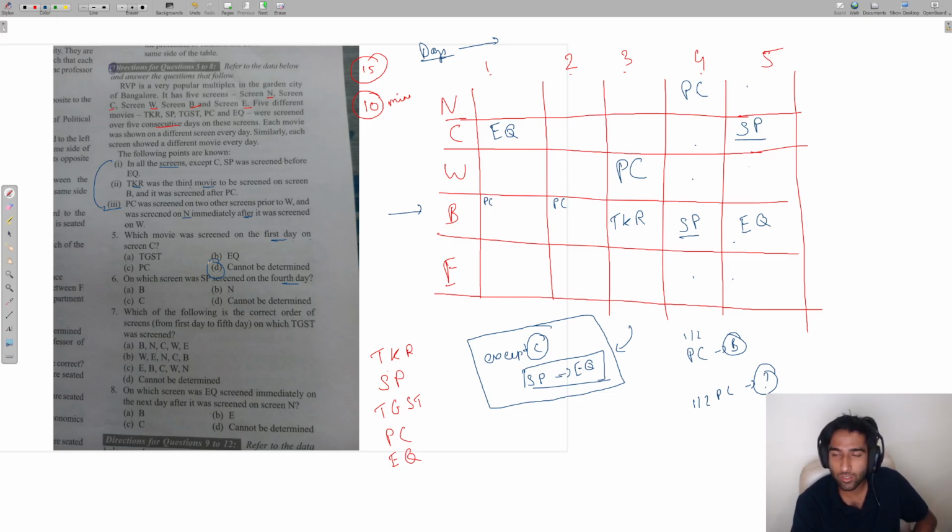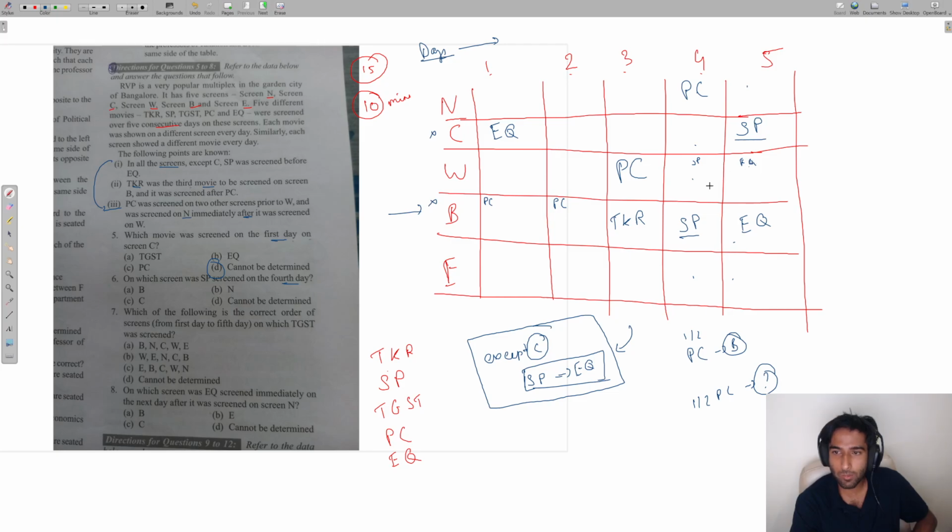Where does each of the possibilities lie? Let's have a look. Remember this clue that SP and EQ have to come together. So what are the possible options left? SP and EQ we've used for C, no need to check for C. We've used them for B, we don't need to check for B. For W, can you have SP and EQ on day 4 and 5? Can you have SP and EQ here?